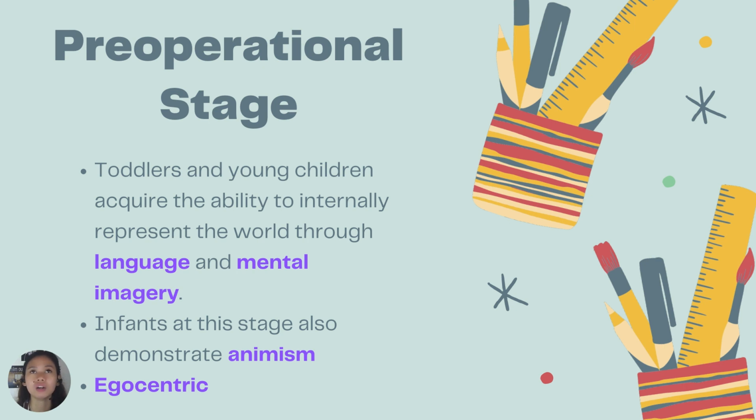Also, let's say for example, central to the stage is play. So, the child also understands the world through play. Let's say, for example, the child will be able to understand the concept of family through bahay-bahayan. O, ikaw ang nanay, ikaw ang tatay. And gagawa kami ng bahay gamit ang mga kumot, di ba? So, the kumot and pillows will serve as their symbol of house. So, that's what we call symbols and representation.